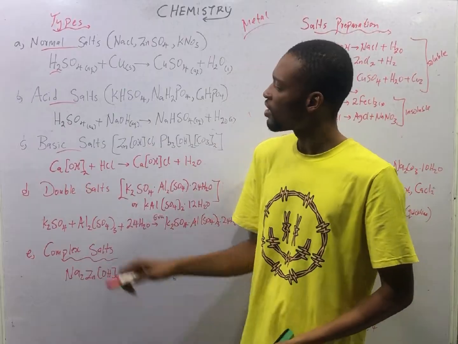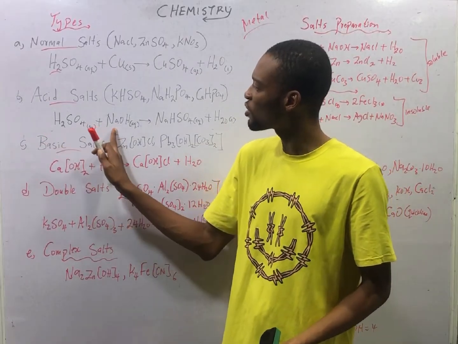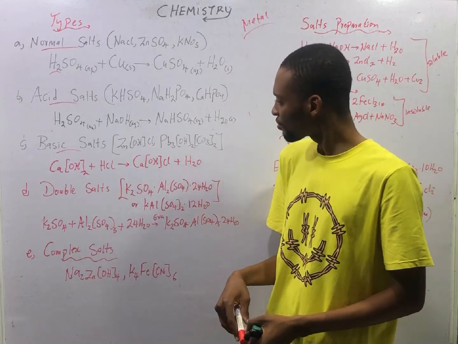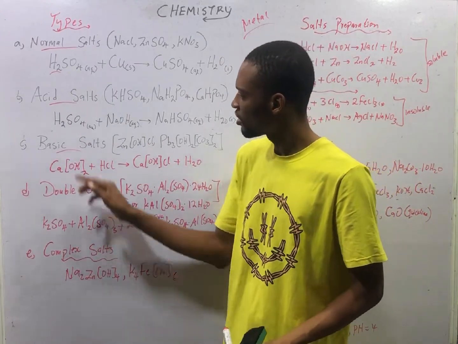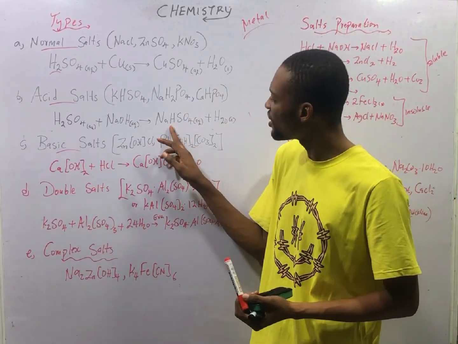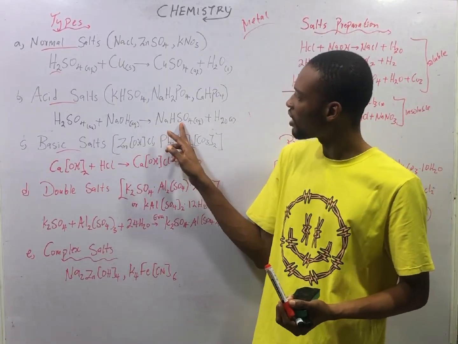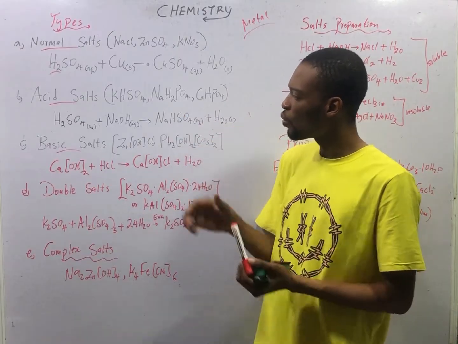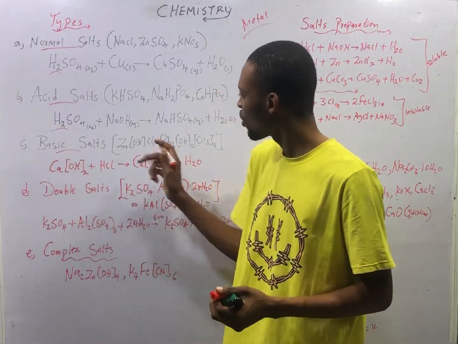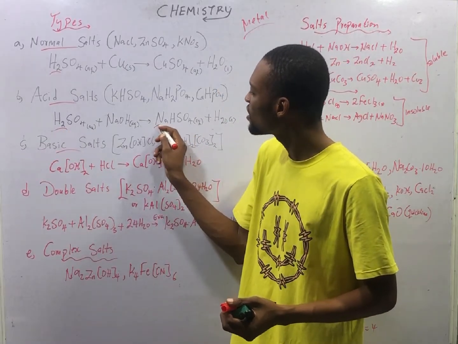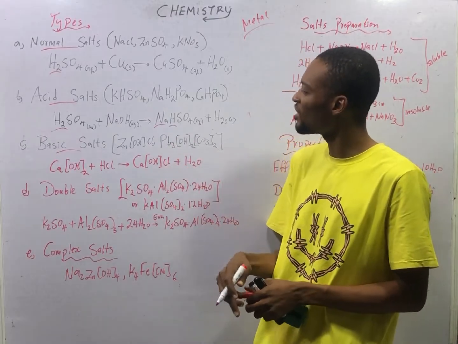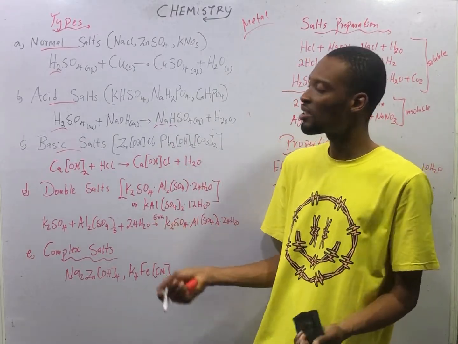Look at this. H2SO4 reacts with sodium hydroxide, which is a strong acid and base. What happens? In the result, we have NaHSO4 and H2O, which means although we have two replaceable hydrogen ions in this acid, only one is being replaced by a metal. One remains. So a salt containing hydrogen is an acid salt.